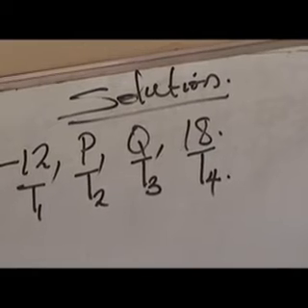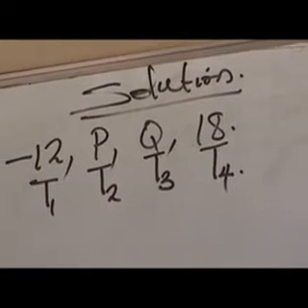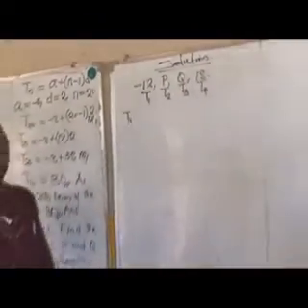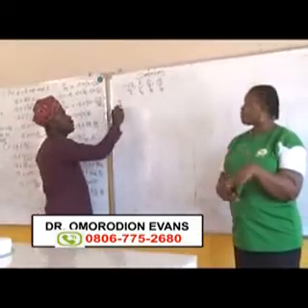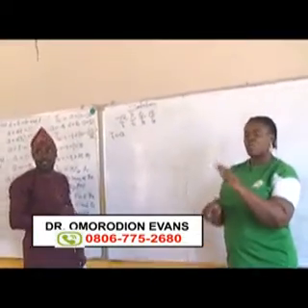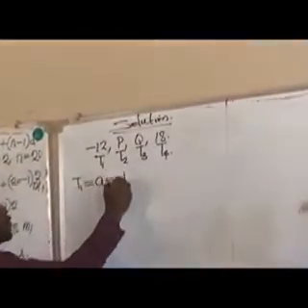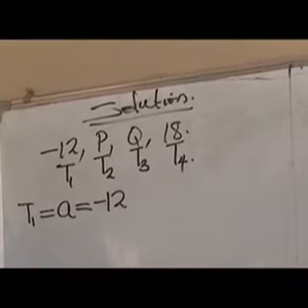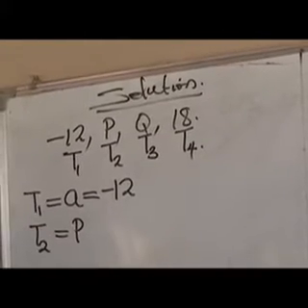You want to analyze your steps. Our first term, from our definition in arithmetic progression, is the same thing as A. So you are not wrong to say T1 is equal to A also. And you must also understand that the value given for T1 is minus 12. So these two things are the same and the value is minus 12. So the second one, T2, is equal to P.